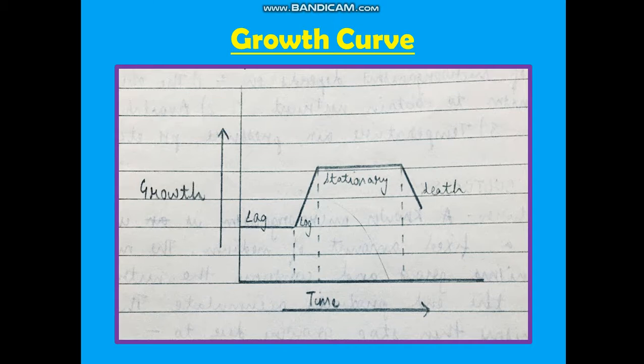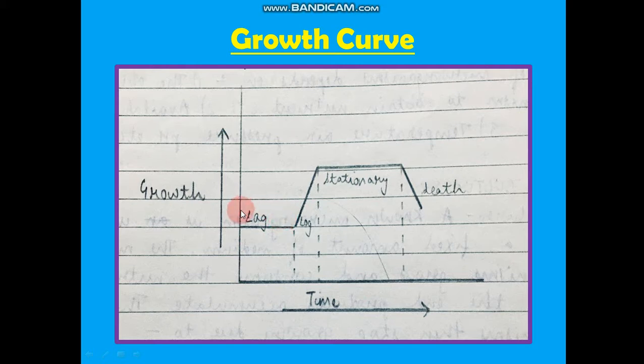Just concentrate on this curve. This is a curve of growth of microorganisms versus time. So, as you can see, there is a graph having lag phase. See here, the lag phase from this to this area, then the log phase, this is a steep rise, then the stationary phase, and then the death phase, that is decline. Here we have time and here we have growth.